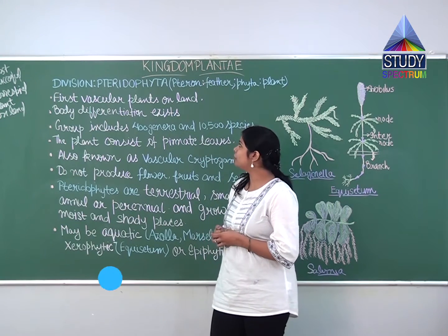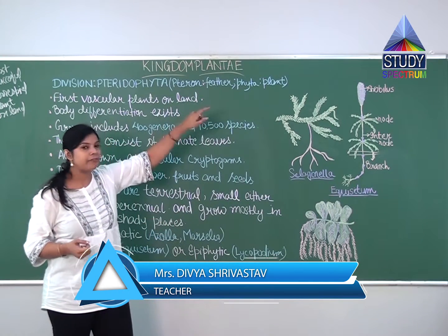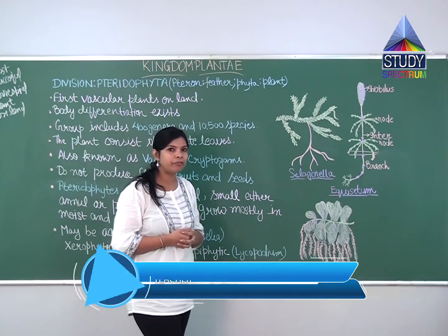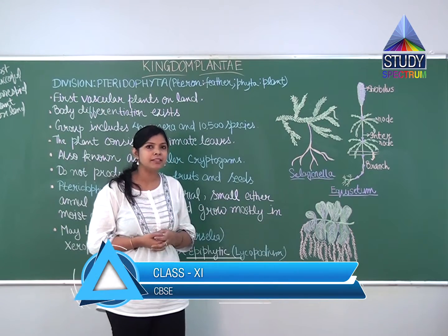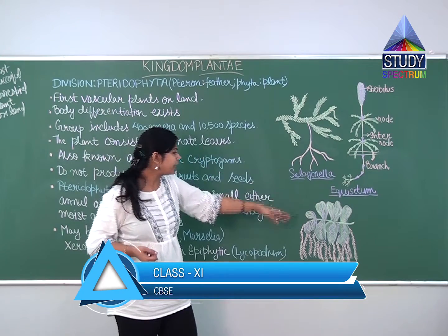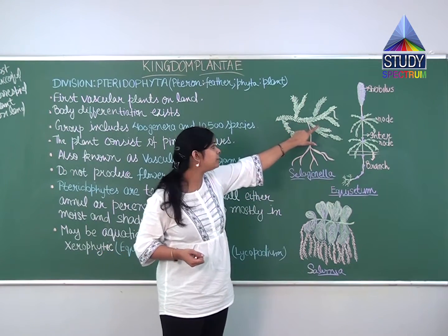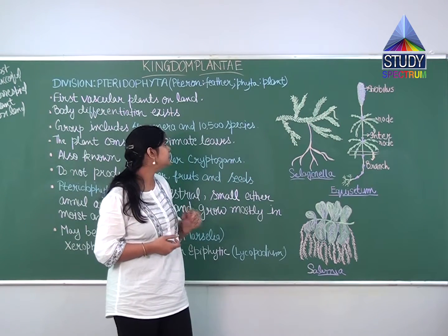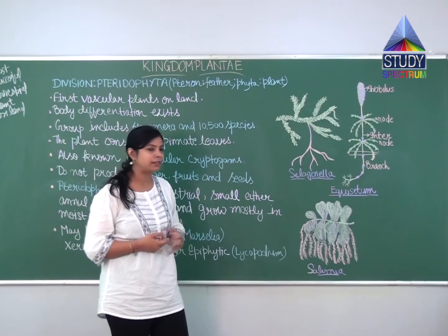So what is the meaning of pteridophyta? Pteron means feather and phyta means plant. If you see the structure of pteridophytes, we can take the example of the ornamental plant ferns, or here you can see the examples of Selaginella, Salvinia. They have a feather-like structure, meaning their leaves look like feathers. That's why this division is called pteridophytes, meaning feather-like plants.